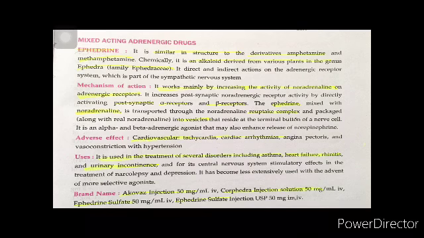This is transported through the noradrenaline reuptake complex and enhances the release of norepinephrine. So this is used in the treatment of several disorders including asthma, heart failure, rhinitis, urinary incontinence, and for CNS stimulatory effect in the treatment of narcolepsy and depression.